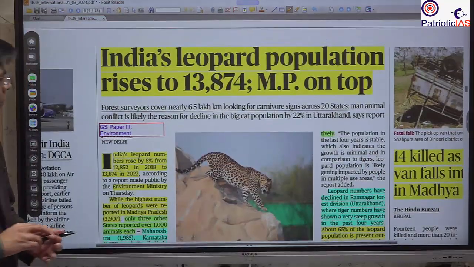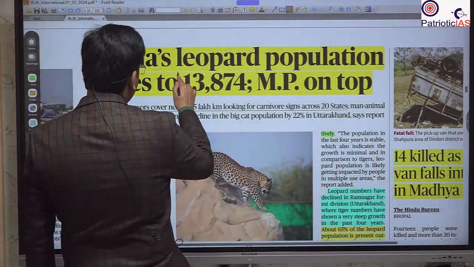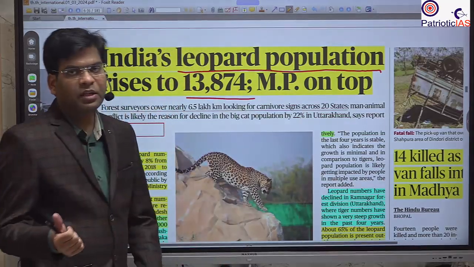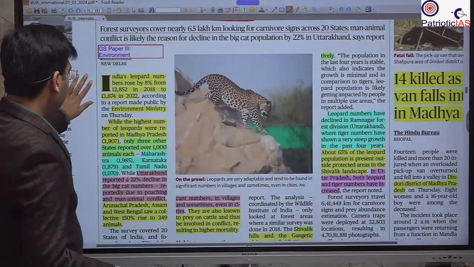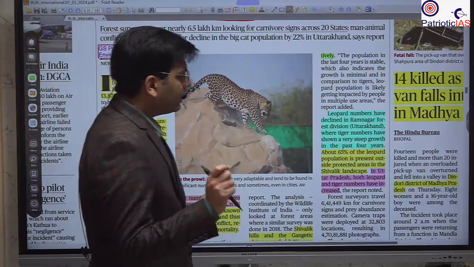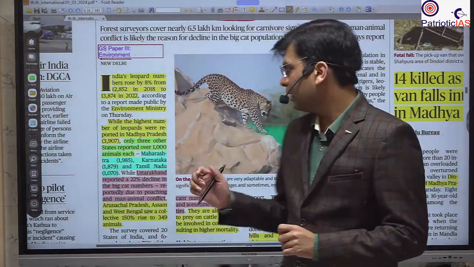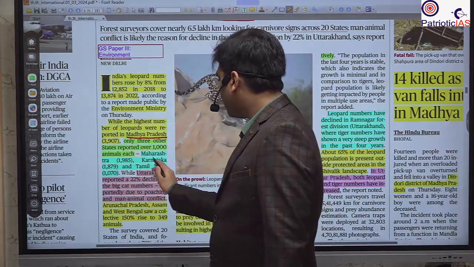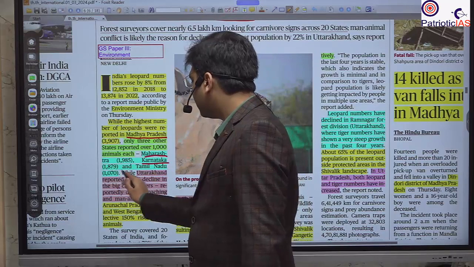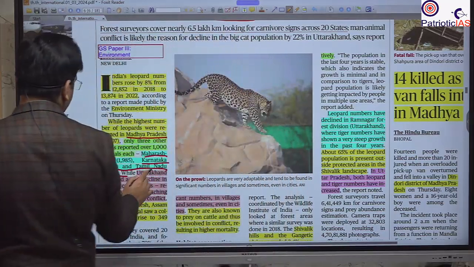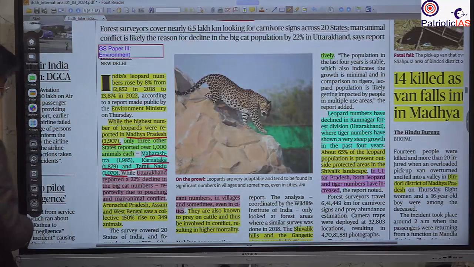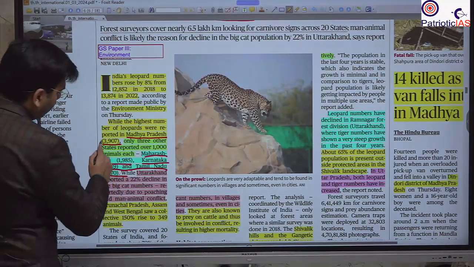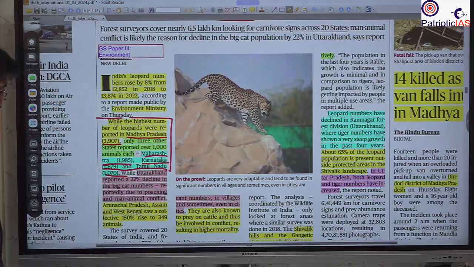The next important news is with respect to the study of the leopard population, which has increased to 13,800. You should understand which state has the largest population of leopards. This is Madhya Pradesh, and after Madhya Pradesh it is Maharashtra, Karnataka and Tamil Nadu. Here the data is given. For Madhya Pradesh it is around 4,000 leopards, for Maharashtra about 2,000, Karnataka 1,800 and Tamil Nadu 1,070.